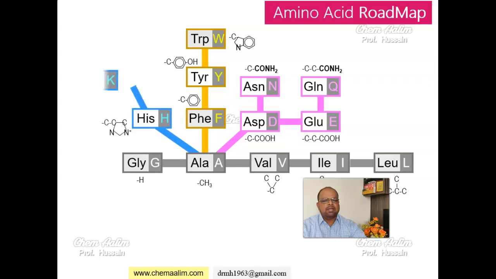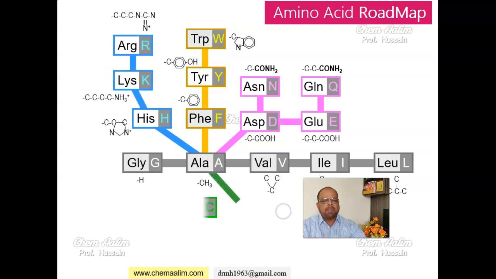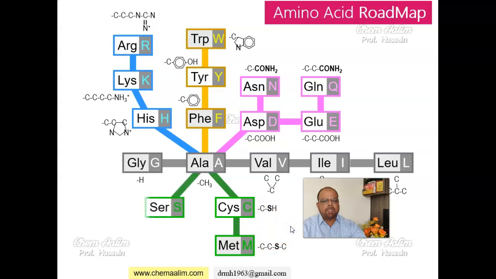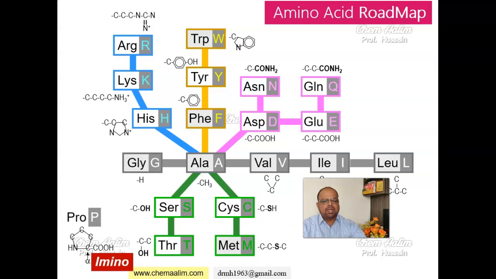Blue line, histidine, lysine and arginine, which are positively charged amino acids. Green line, it is cysteine and methionine, sulfur containing amino acids. One more green line, it is serine and threonine, which contain the hydroxyl group.